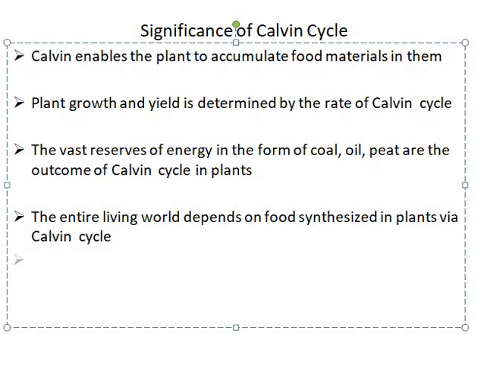Significance of the Calvin cycle. Calvin cycle enables the plant to accumulate food materials in them. The plant growth and yield is determined by the rate of the Calvin cycle. The vast reserves of energy in the form of coal, oil, peat are the outcome of the Calvin cycle in plants. The entire living world depends on the food synthesized in plants via the Calvin cycle. So this is about the significance of the Calvin cycle.